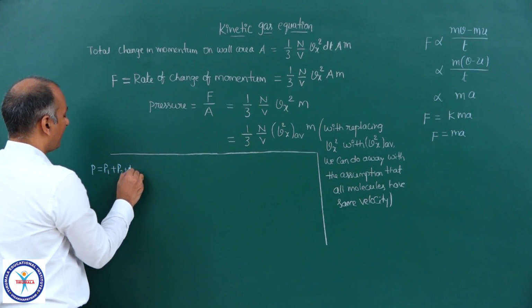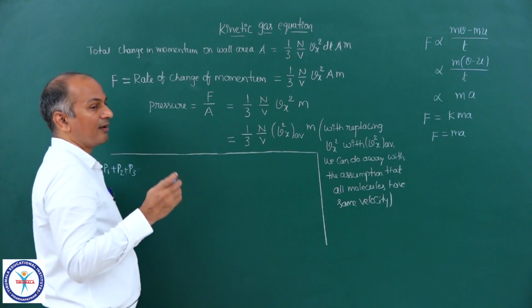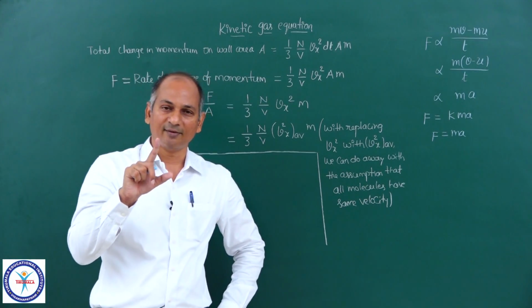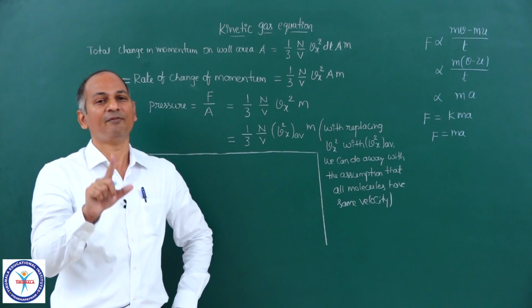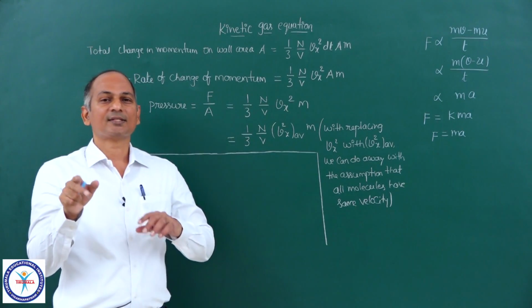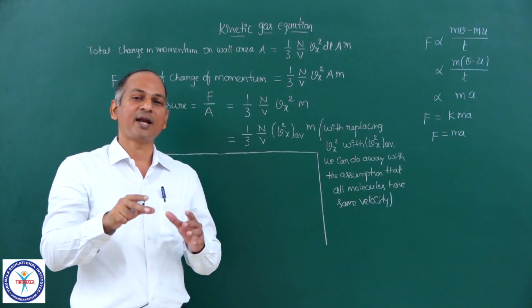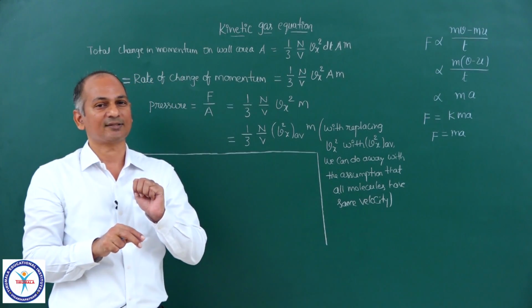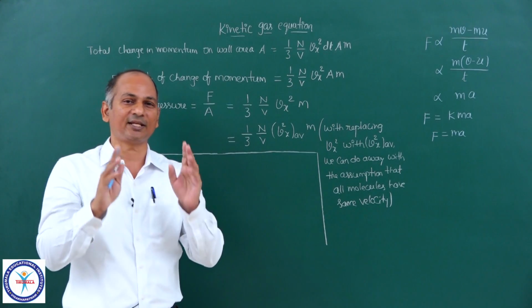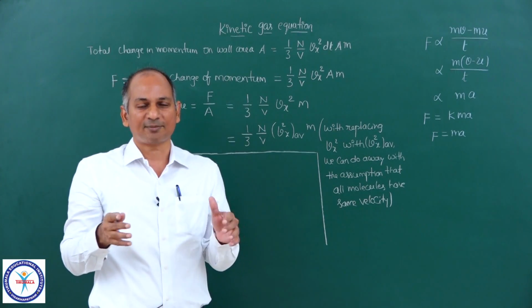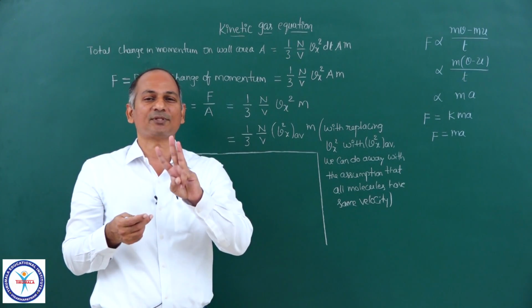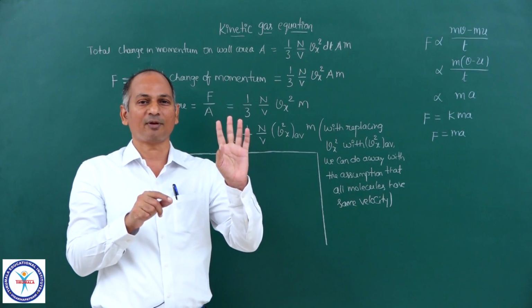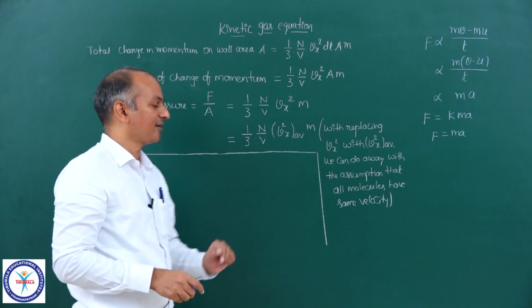Let us imagine some of the molecules are having velocity Vx1, some others Vx2 and some others Vx3. There are 3 kinds of particles. You can take 30 types, you can take 300 types, it does not matter. Just for simplicity, I am taking only 3 types, and you can extend this 3 to infinity, not a problem. Conceptually, it does not make any difference.